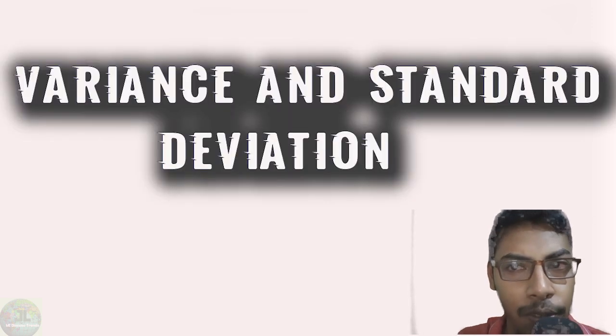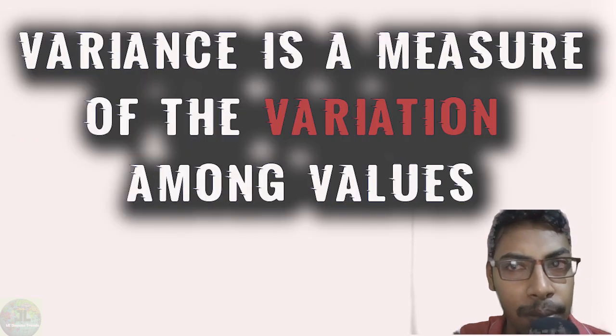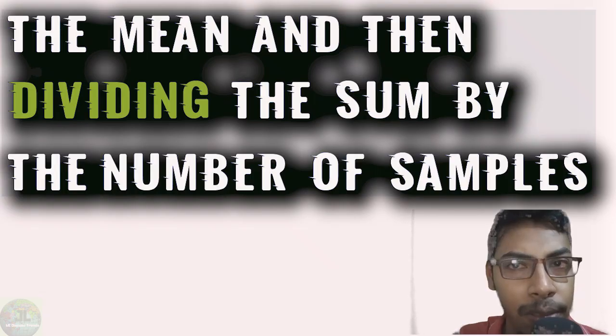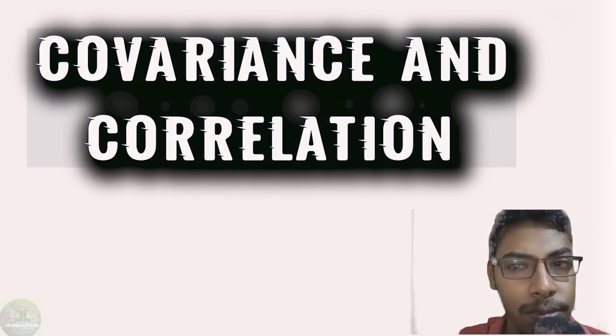Fourth, variance and standard deviation. Variance is a measure of the variation among the values. It is calculated by adding up the squared differences between each value and the mean and then dividing the sum by the number of samples. Fifth, covariance and correlation.